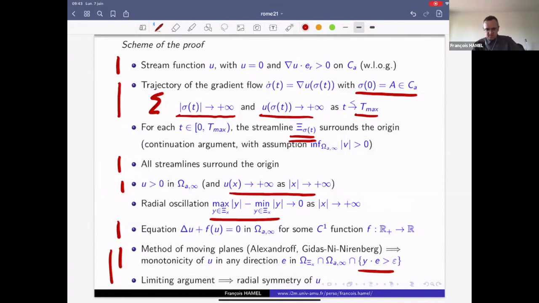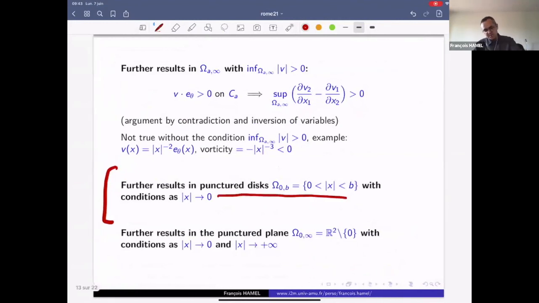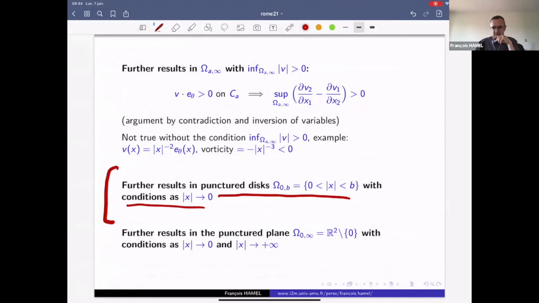So we also have further results in the punctured disk with some conditions at the origin, and also further results in the punctured plane. But I don't have time to talk about that.